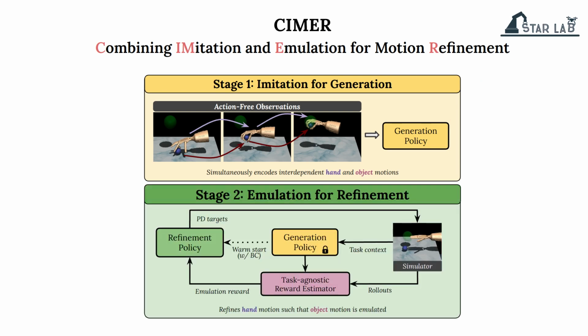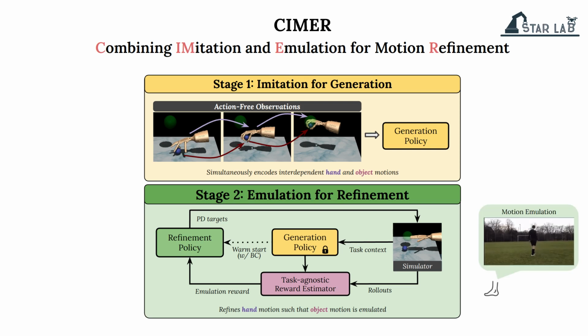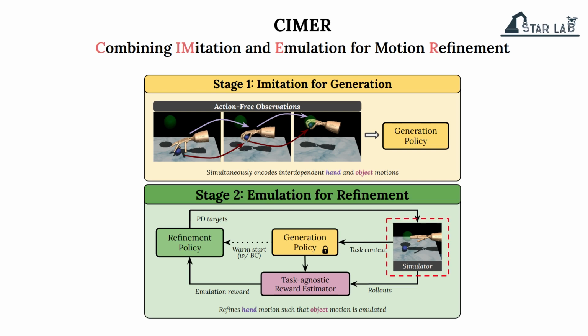The second stage is emulation. SIMR learns a motion refinement policy that modifies the motion prior from the first stage. This refinement helps compensate for the lack of action information and helps ensure the robot motion in fact results in the desired object motion. This is similar to how humans engage in practice after watching Cristiano Ronaldo to learn how exactly to make the ball behave in the desired way. Note that SIMR neither requires in-domain teleoperated demonstrations, as we learn the policy in a simulator, nor task-specific rewards, as we utilize object tracking errors as rewards.